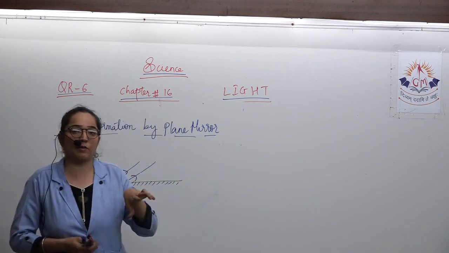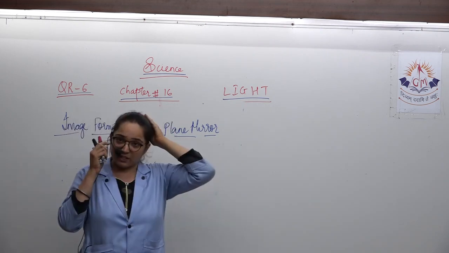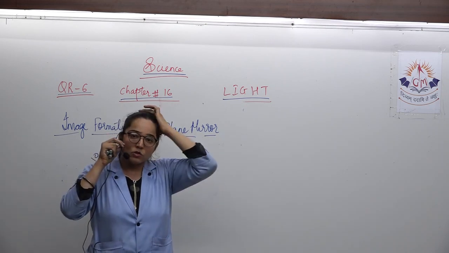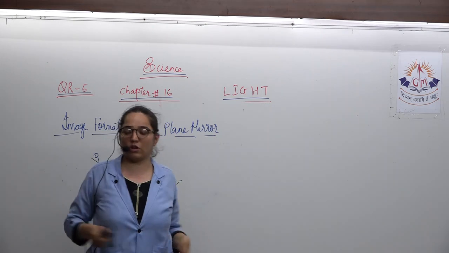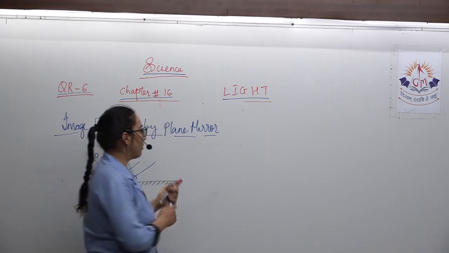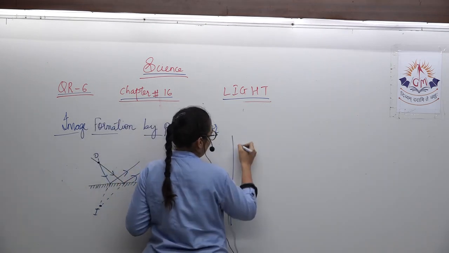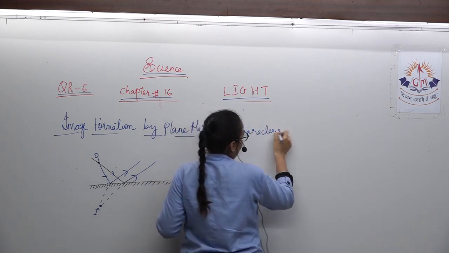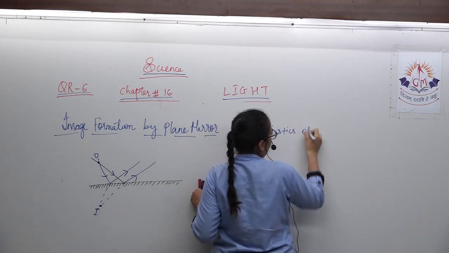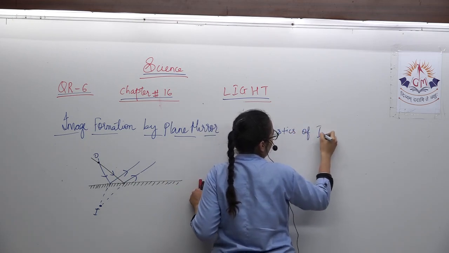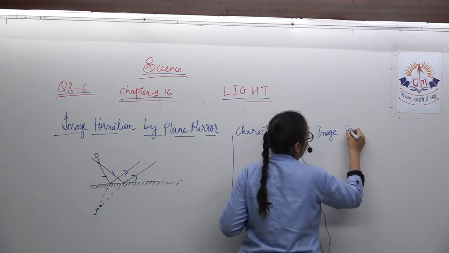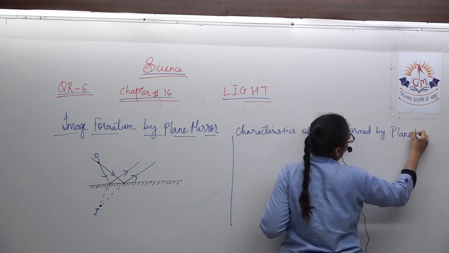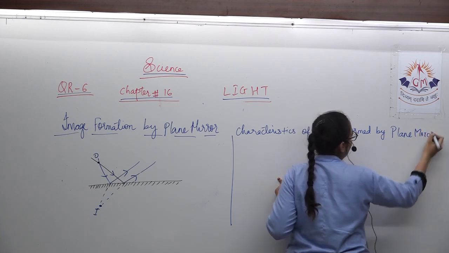In the same way, image formation of the candle, we have discussed all the ray diagrams in detail. So you can go through that concept, you can draw the ray diagrams. And now coming to the next part, which is the characteristics of image formation. What are the characteristics of image formed by plane mirror?